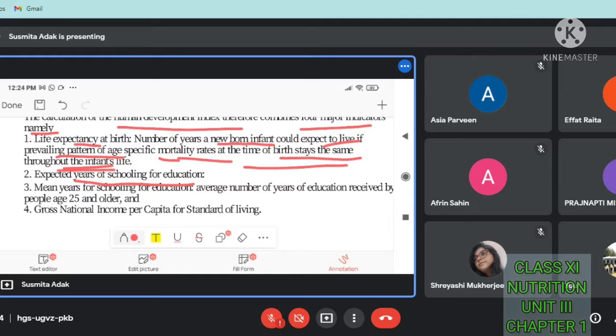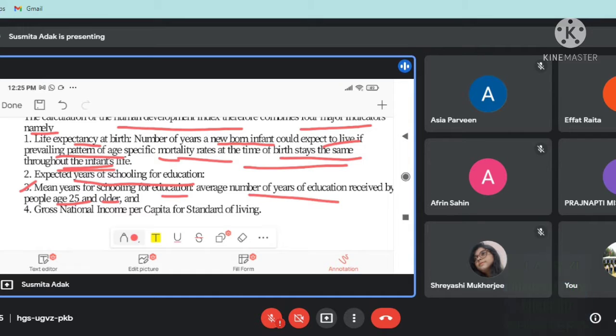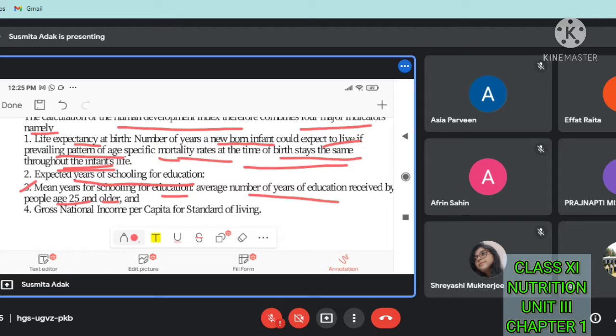Next, mean years of schooling for education, meaning the average number of years of education received by people aged 25 and older. In every country, the maximum age considered is 25 and older. So the average number of years, like from age 4 to 25, is the average for schooling.